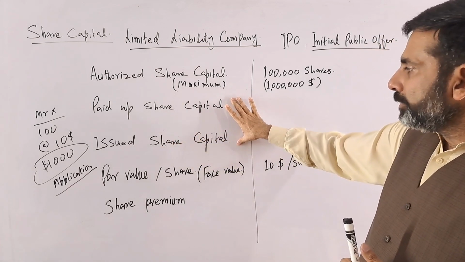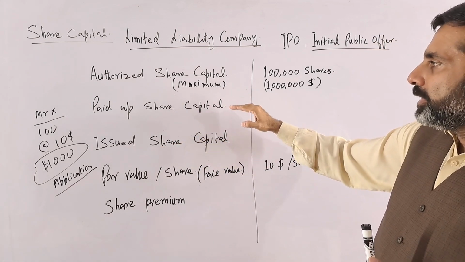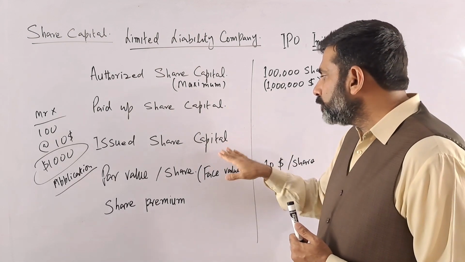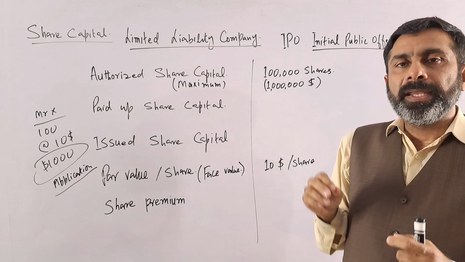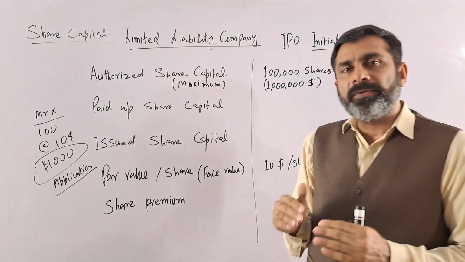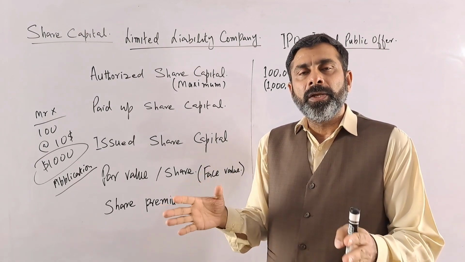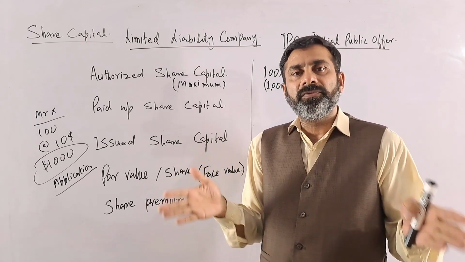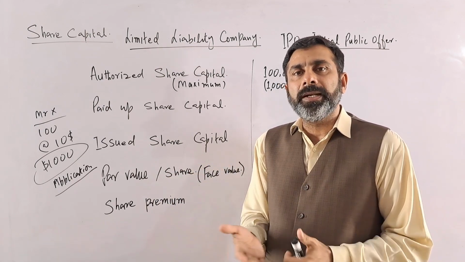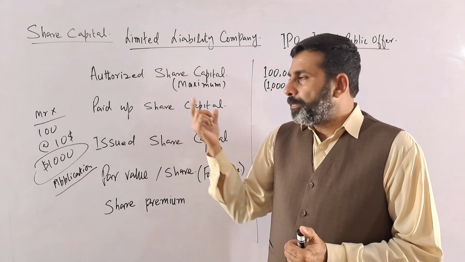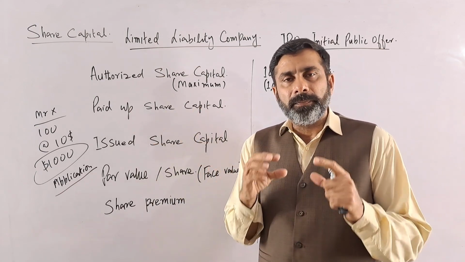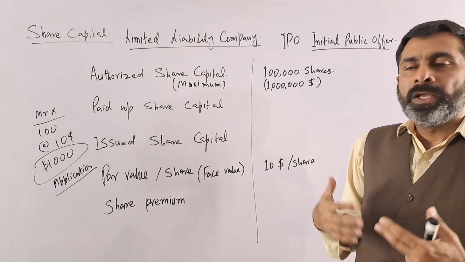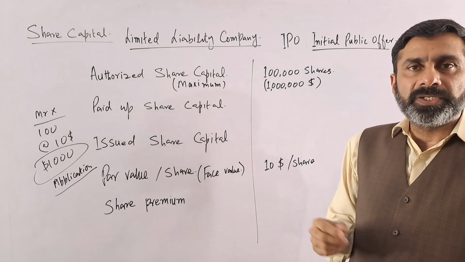There are two more things, that is the concept of the paid up capital, and then we have the issued share capital. Paid up means for each share they have to pay. Who has to pay? The public, who will be considered shareholders later on if the shares are issued to them and the certificates are issued to them. So the paid up capital means how much money the company has received from the shareholders. That will be the paid up share capital.